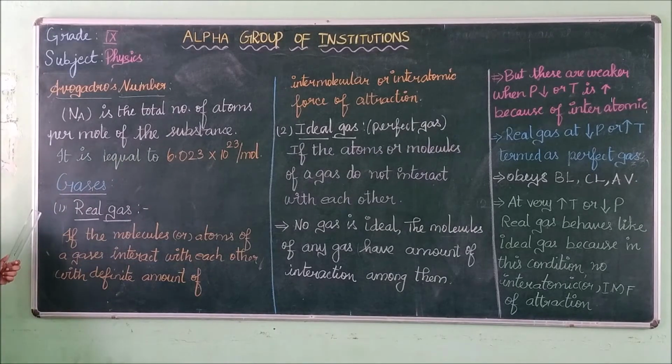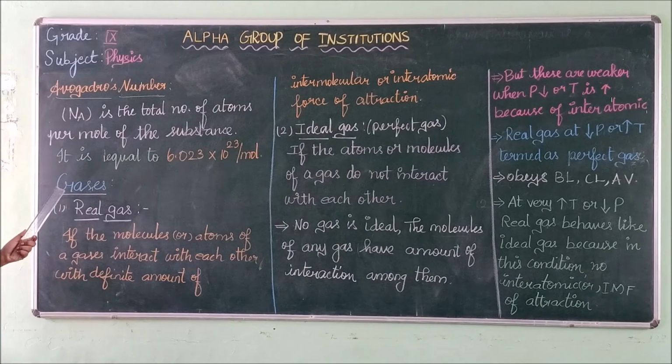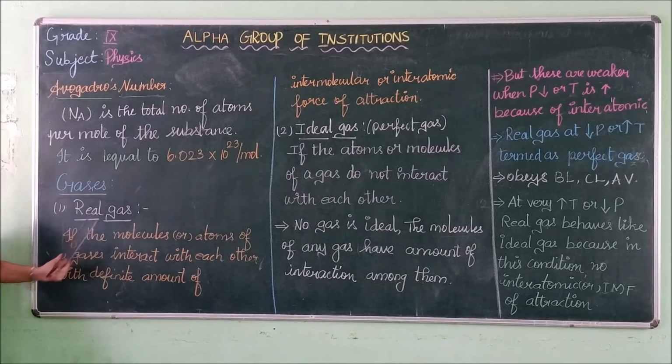Next, we are going to see about gases. Gases can be classified as real gas and ideal gas. What is called real gas?